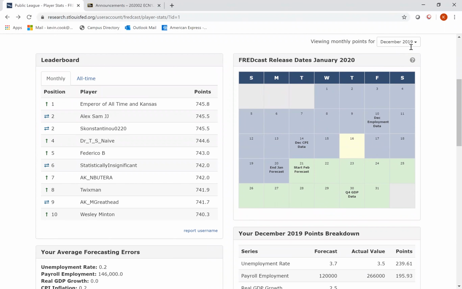Again, this should be once a month. For no individual month should it take more than 10 minutes, right? I don't need you to spend 5 hours trying to decide whether unemployment is going to be 3.7 or 3.8%, right? You'll be able to figure it out, and it'll be fun. As you go through, if you have any questions, feel free to let me know.